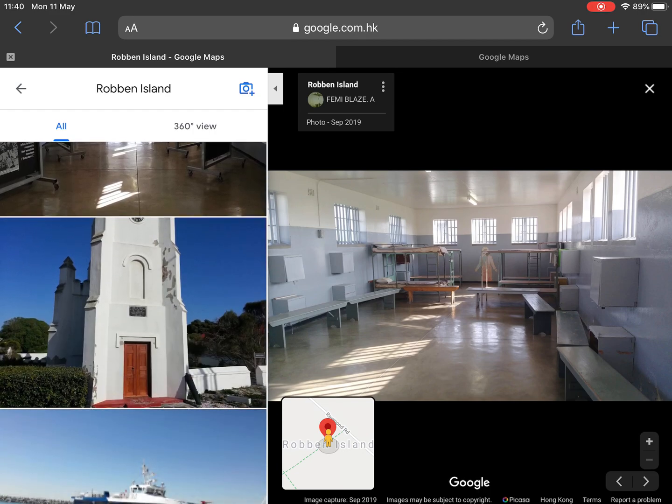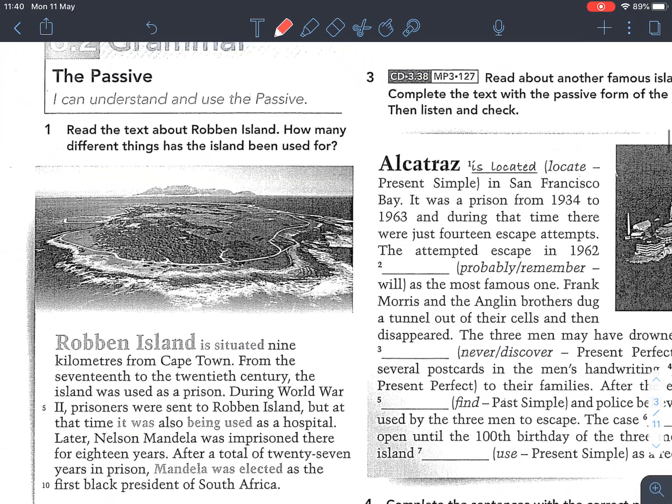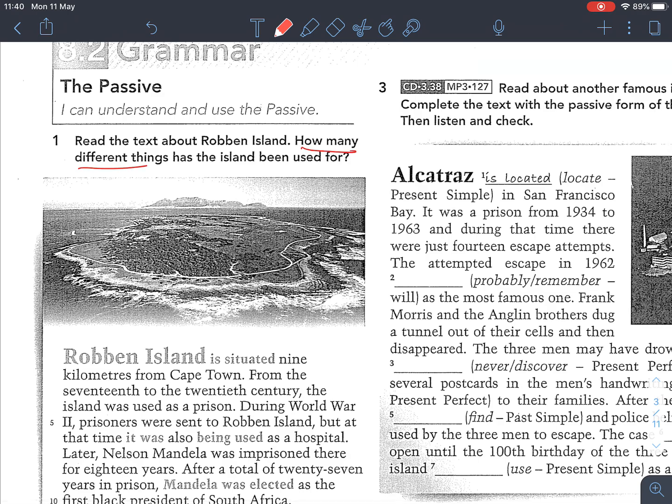Let's return to the exercise. All right, so let's look at exercise 1. How many different things has the island been used for? So let's count together. First of all, it was used as a prison, right? And then a hospital. Please write it down in your book. Hospital, and then a museum, as well as a tourist attraction. All right.